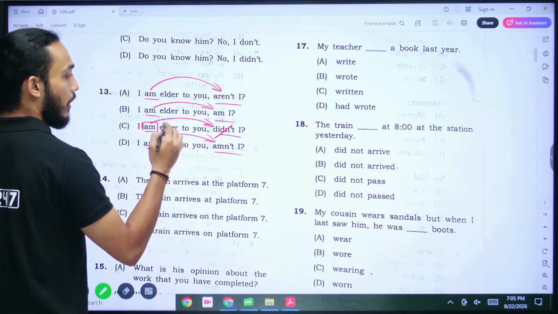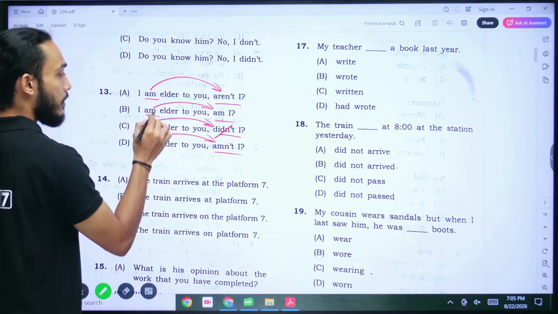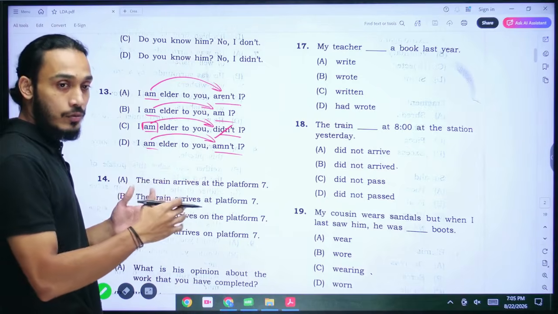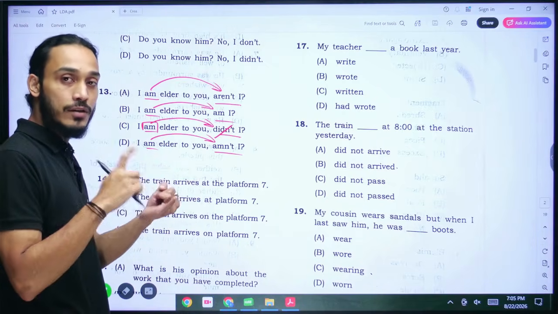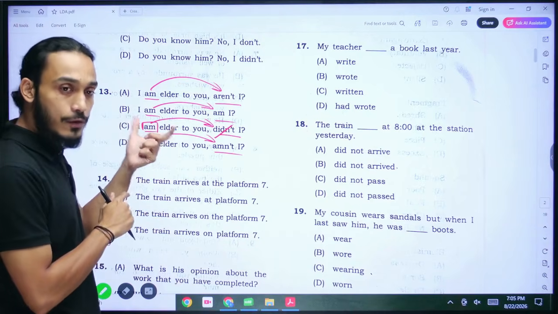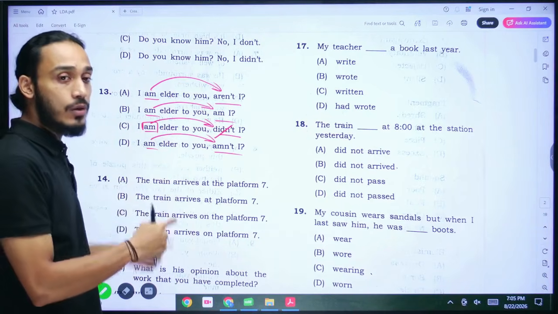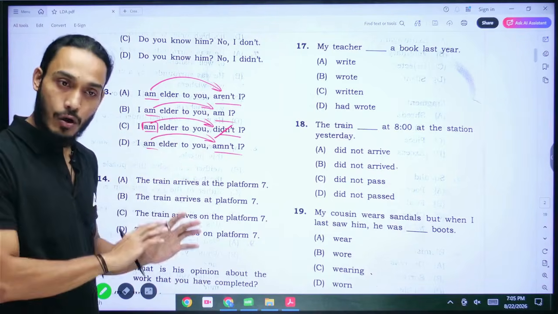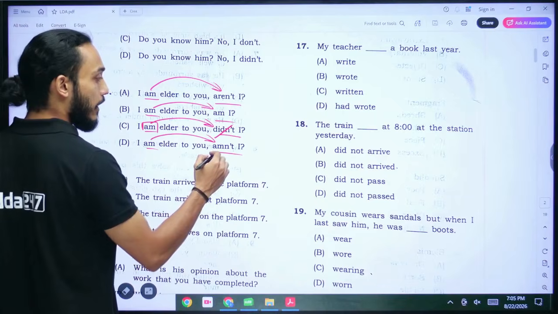All right, and also since the sentence is not saying anything negative, I'm not elder to you. The sentence is not saying that, right? We are not using words such as no, not, never. That would make the sentence a negative sentence. So the sentence itself is positive. So the question tag has to confirm the opposite of what I'm saying. I'm saying I'm elder to you. What I want to confirm is, am I not? So I can say, am I not?